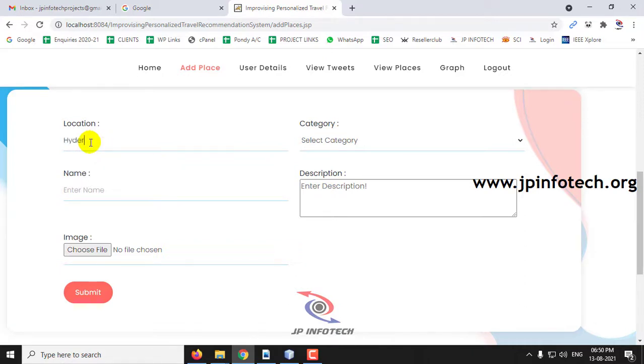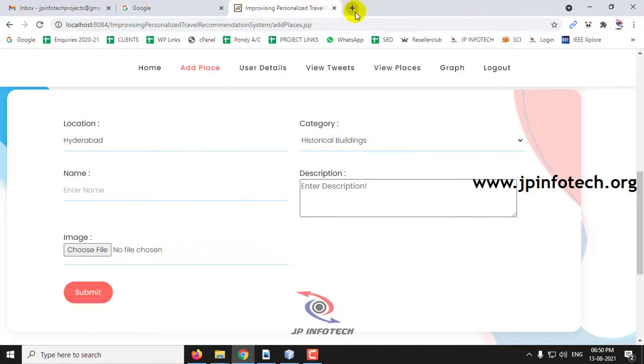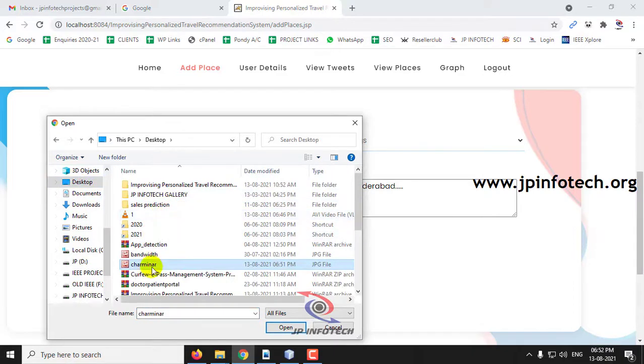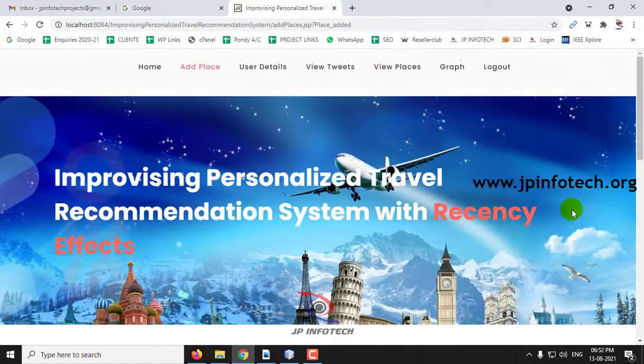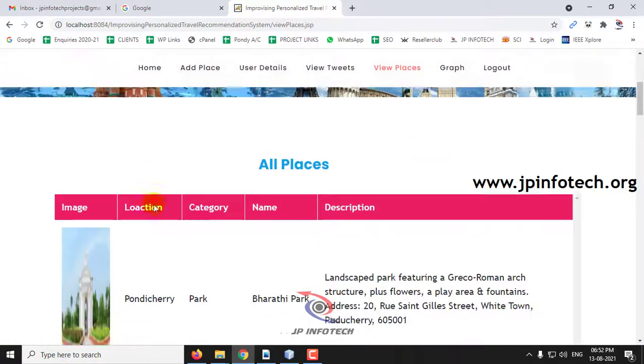Let me enter Hyderabad as the category, and some historic building. Now let me enter the place Charminar and give some description, like Charminar in Hyderabad. Let me add some image for this and click submit. Now you can see the place is added successfully, and click OK. If you want to see all the places added, just go to the view places option. There you can see all the places.